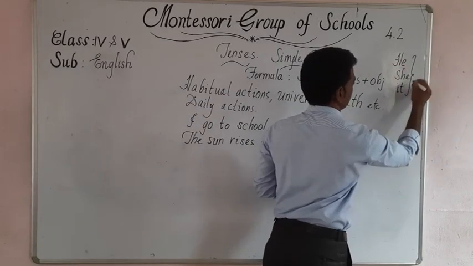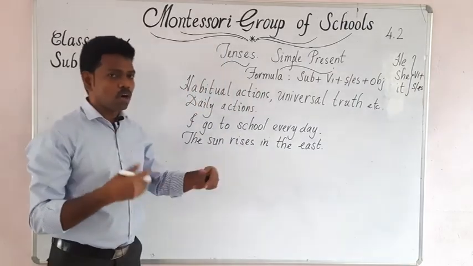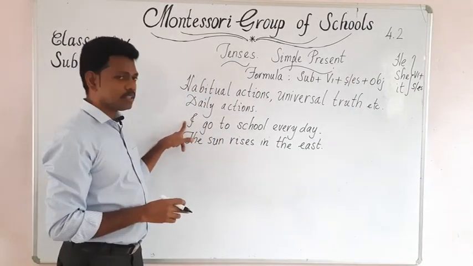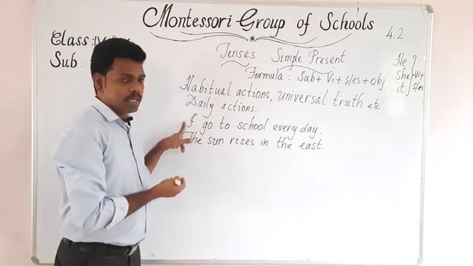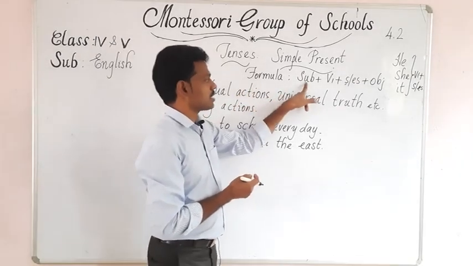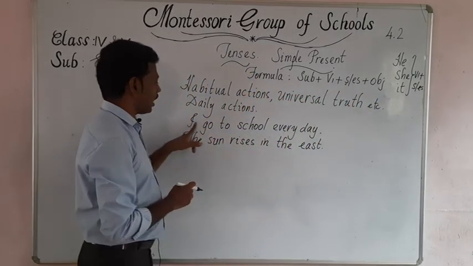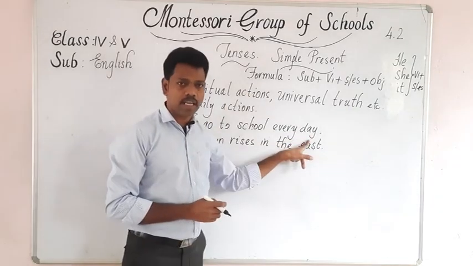Only for these subjects we have to use V1 plus S or ES. For all the remaining, first person singular and plural, second person singular and plural, third person plural, we have to use only subject plus V1 plus object.